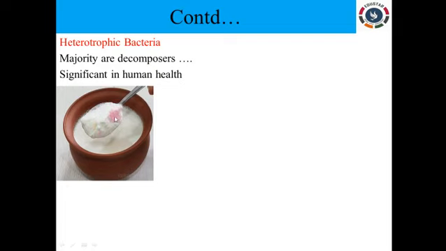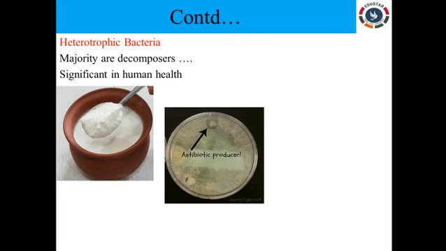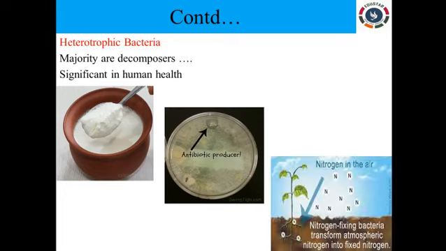This spoonful of curd contains only bacteria, which is lactobacillus. This is very useful in our day-to-day life, for making cheese, butter, everything. Also, antibiotic production: if you go to the hospital with a bacterial infection, the doctor will prescribe antibiotics, and those antibiotics are prepared with the help of bacteria. Next is fixing nitrogen. As I have told earlier, cyanobacteria like Nostoc and Anabaena fix atmospheric nitrogen to the roots of plants and help in growing the plant. So these are all the applications.